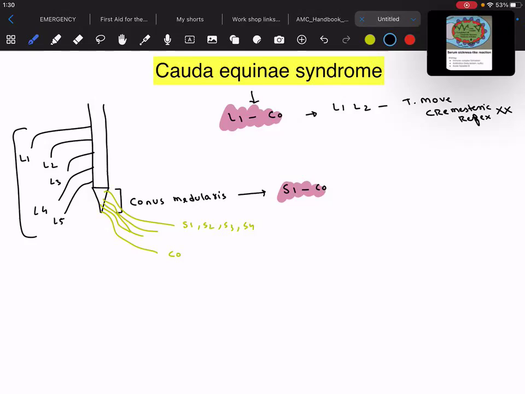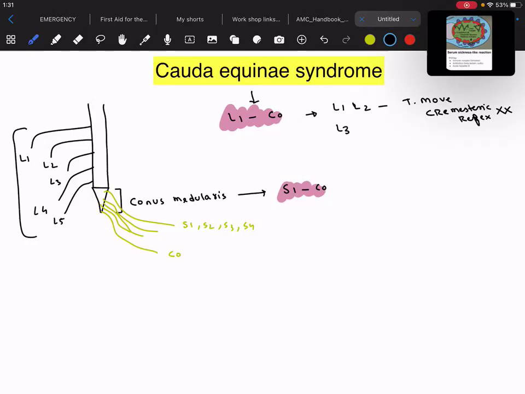How to elicit this cremasteric reflex? You just tap the medial aspect of the upper thigh, and the testicles in the patient move up. That is what we call the cremasteric reflex, and it is by the nerve roots of L1 and L2. In cauda equina syndrome this is hampered, therefore no cremasteric reflex.